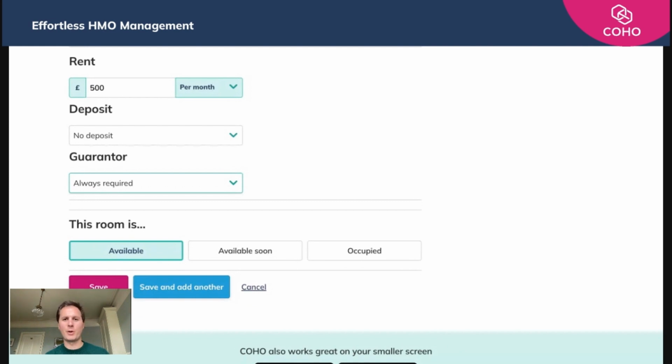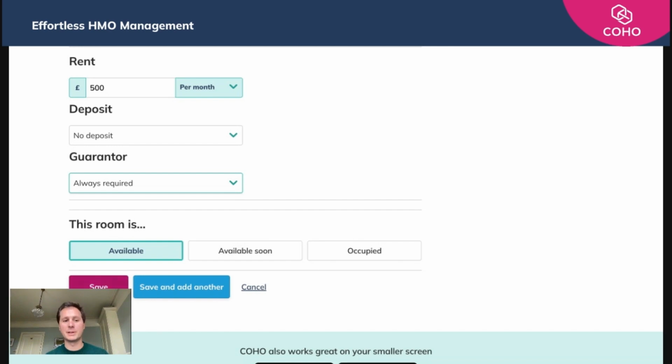If you're coming over to COHO from another piece of software or your own system, there's a good chance that a number of these rooms will already be occupied or soon to be vacant. So you can select the option that's most suitable for you. For this video, we're just going to select being available.